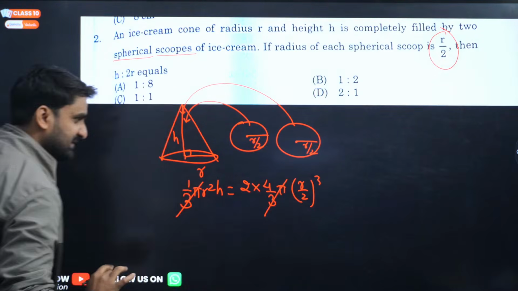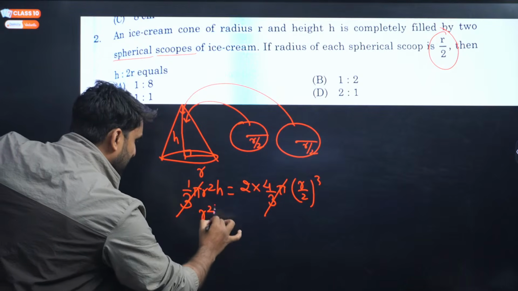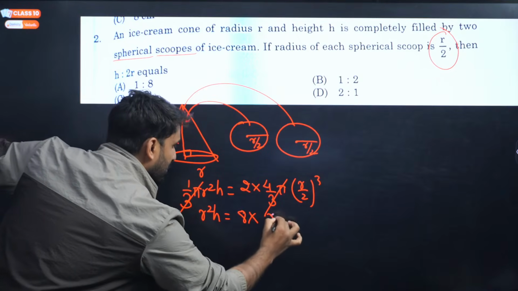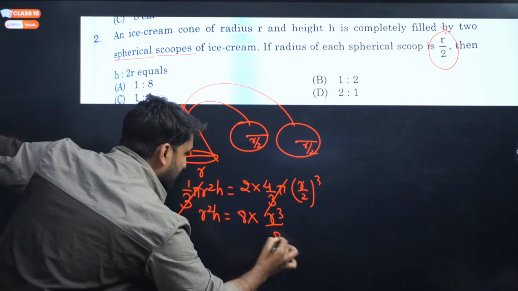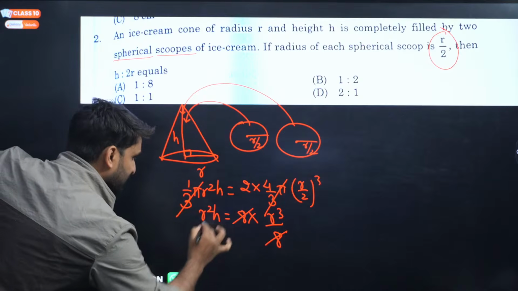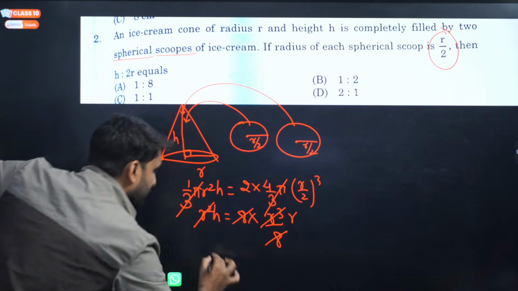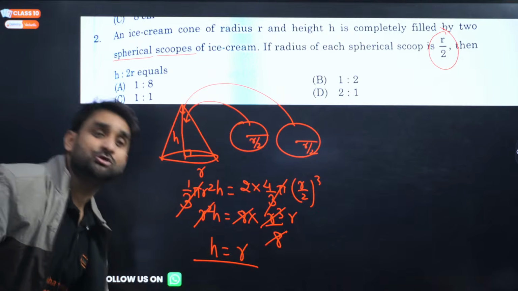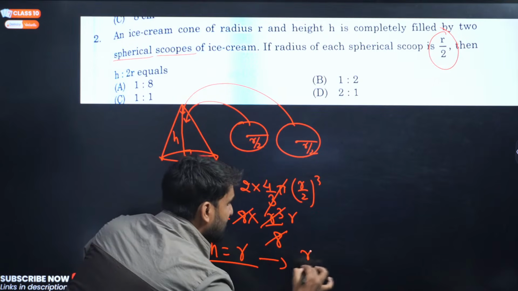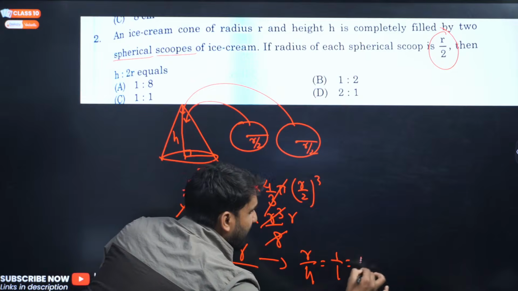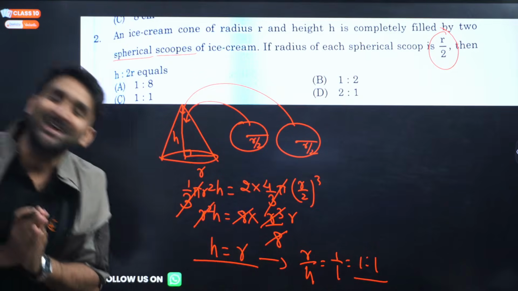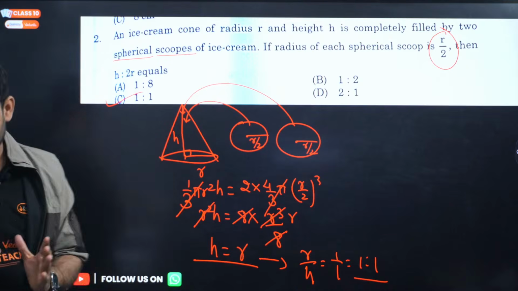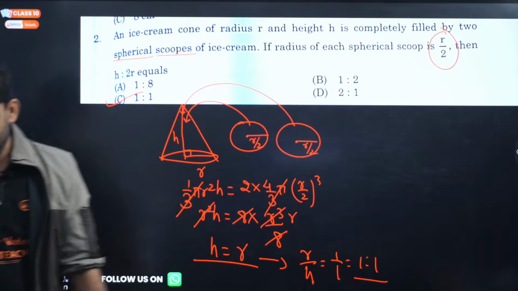Getting my point? Now pi by 3 and here pi by 3 cancelled, right? So this is r square h is equal to, can we multiply this? 4 twos are 8, and this is r cube, my dear, and 2 cube will be 8 here. So 8 cancel here, and this r square will cancel, one more r. So we have h equals to r. Oh my god, we have proved that h equals to r, and it implies that r by h will be 1 by 1. It means 1:1 is your correct answer, champions. 1:1 is the correct answer, option number C.